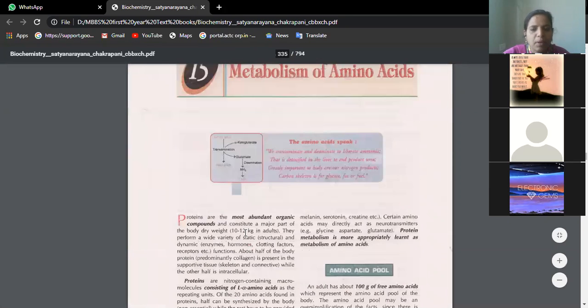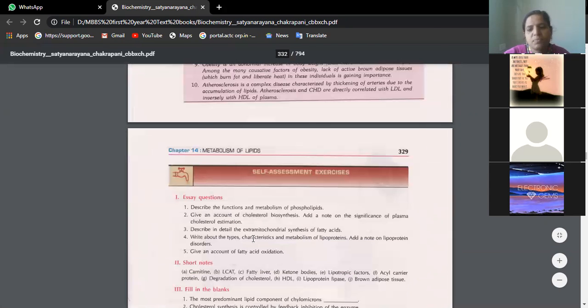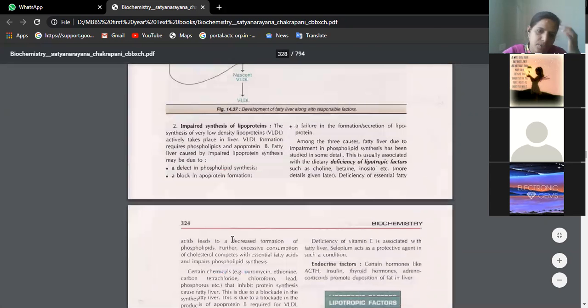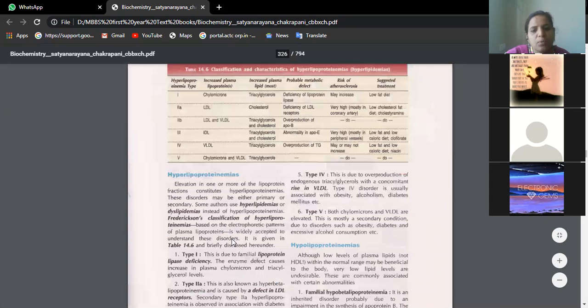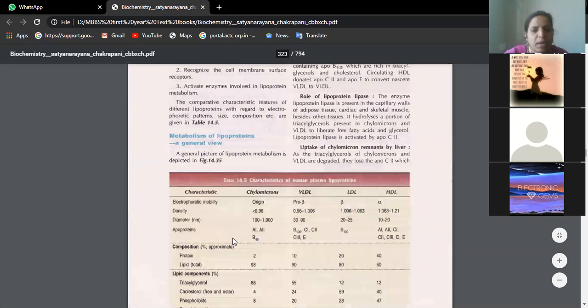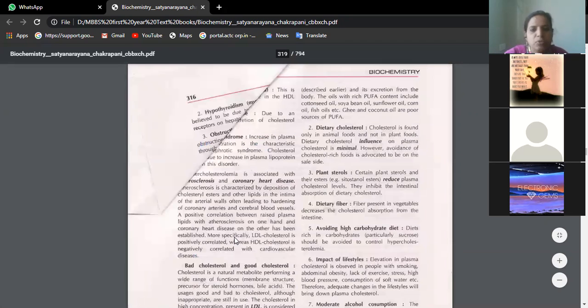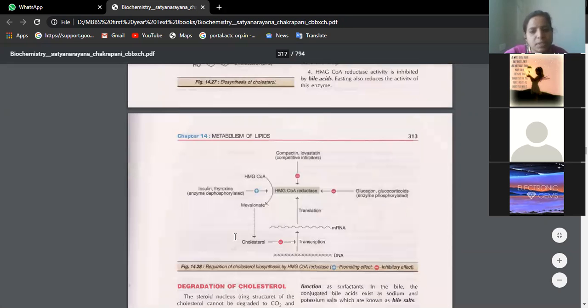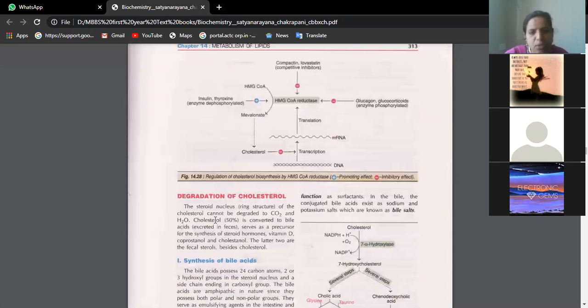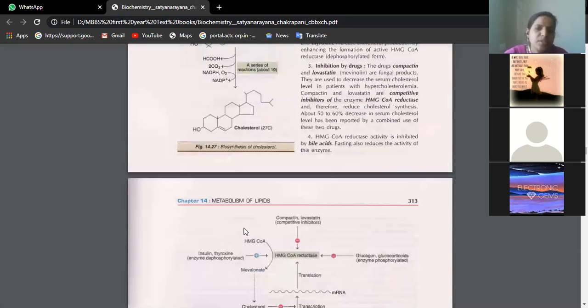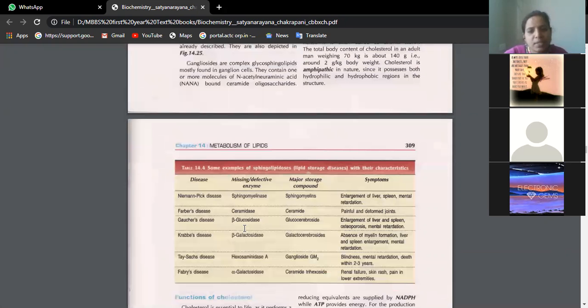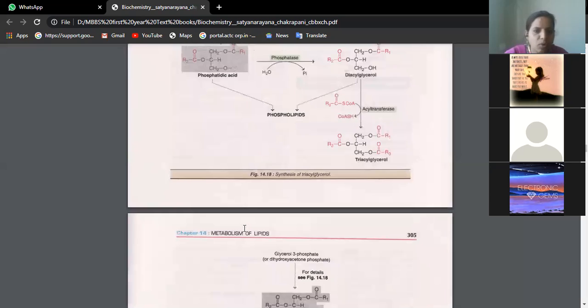You should remember the names of ketone bodies first. What Ritika just told us: acetone, acetoacetic acid, and beta hydroxybutyric acid. Then you should remember two cycles. One is ketogenesis, and the other is ketolysis. Ketogenesis is production of ketone bodies. Ketolysis is the breakdown of ketone bodies.